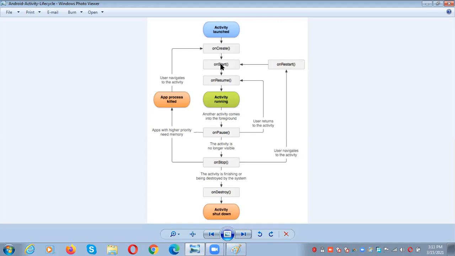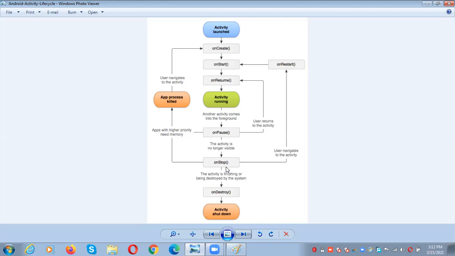And onStart is in order to initiate the activity. Whenever one process is executing and a high priority process comes into the foreground, automatically the low priority process needs to be suspended or paused. Once the high priority process completes execution, we give priority back to the low priority one. Previously where we suspended, from that place onwards we continue. That is the reason it is called onResume. onStop means it is visually not there on the foreground.